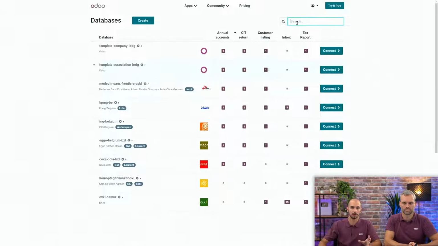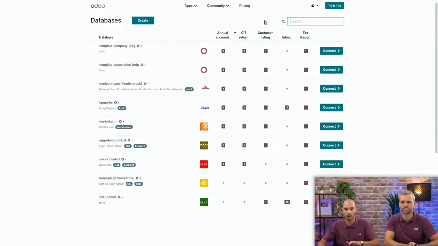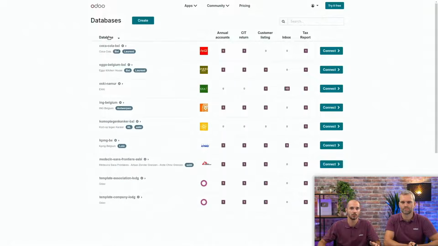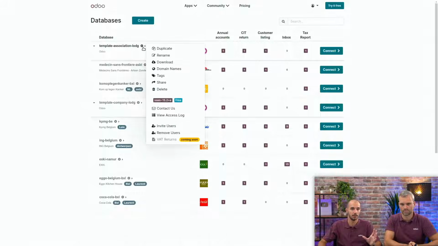You also have here the search bar, where you can search, of course, with the name of the client, but you can also search on the tags. So, for example, I can search for Laurent, and I will see all the databases with the tag Laurent. If I go back, I can also search on the databases, and as you can see, we are using templates. So if you have a new client, you will just duplicate this template, and then you will rename it after the name of the client, and then you are ready to go.